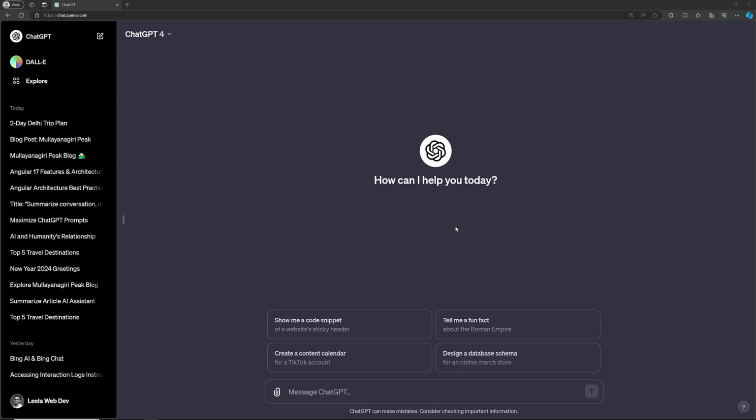Now I want to explain two other concepts which we will be using more often while prompting. The first one is asking the question before answering the prompt. Whenever ChatGPT wants to answer, if it doesn't have clarity on the topic, then it should ask some questions to get full clarity about the goal we have given it.